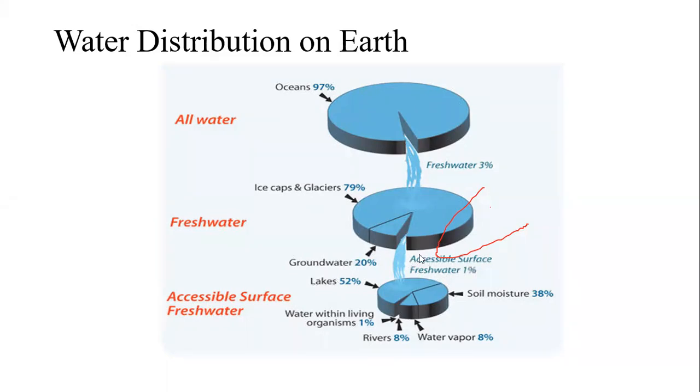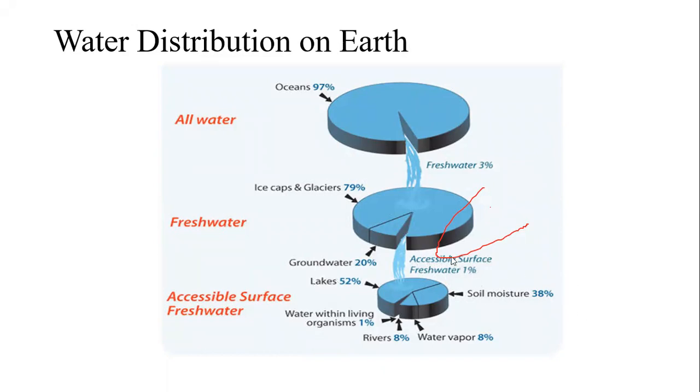Accessible surface freshwater means the water which will be used for various activities, for the growth of plants, for drinking for animals and human beings, for the irrigation of crops, or for industrial development.